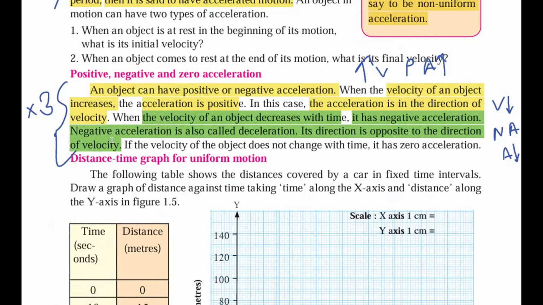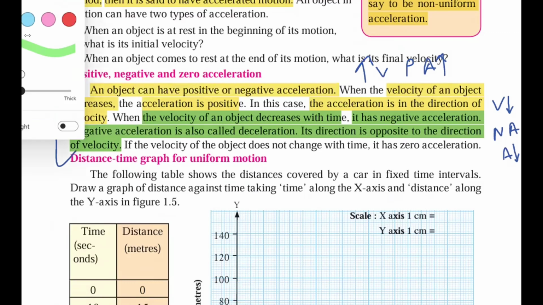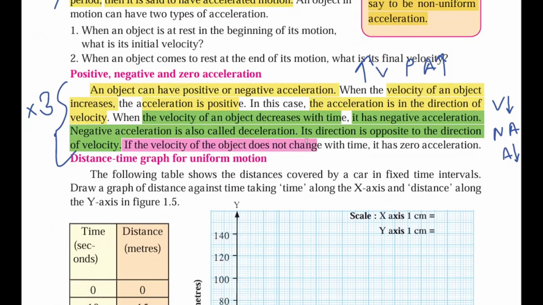If the velocity of an object does not change with time, then it is said to have zero acceleration. Easy, very easy and peasy. If there is an object which does not change its velocity, it is going at constant speed, then it will have zero acceleration. I hope it is all clear to you.